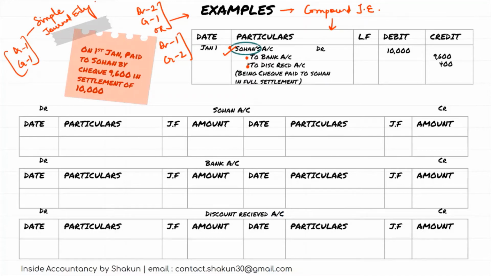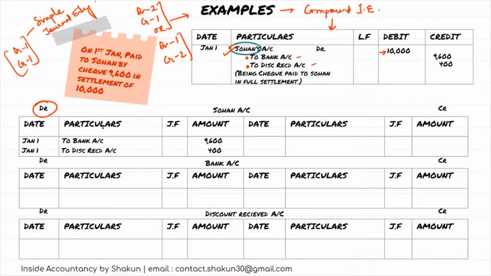Sohan's account is to be debited with how much? The total of 10,000. But in the name of the opposite accounts. What are the opposite accounts here? Bank and discount. So in Sohan's account, because it had to be debited, on the debit side we write the name of opposite accounts, that is to bank 9600, to discount received 400.